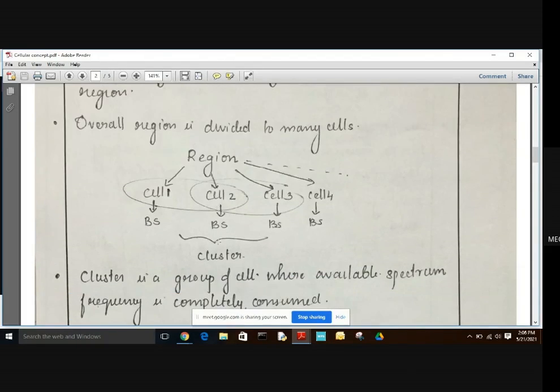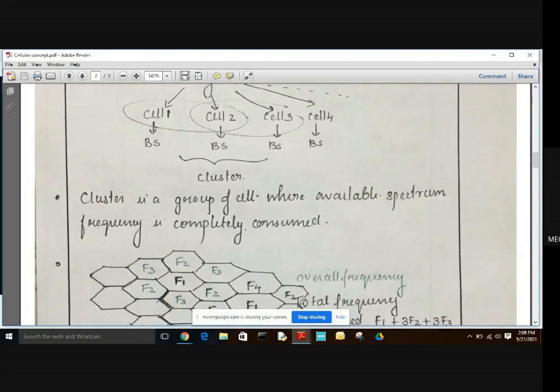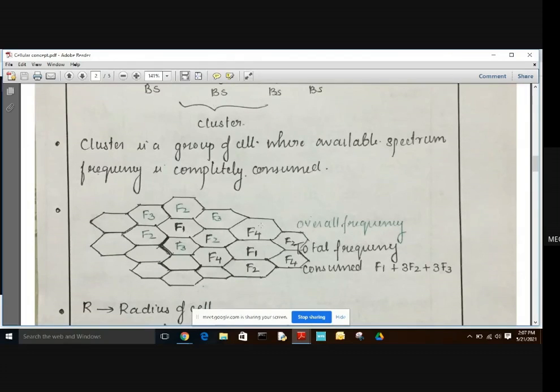We can now define a cluster from this region or these cells. A cluster is nothing but a group of cells where the available spectrum frequencies are completely consumed. Here we can see a cluster formation. The frequency used in this cell is F1, and this F1 cannot be reused in the neighboring or adjacent cells.